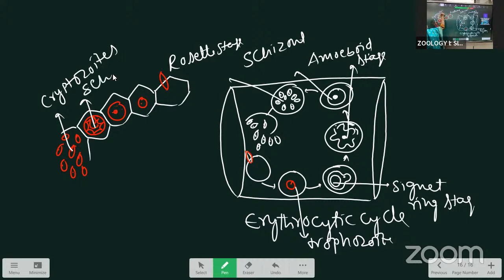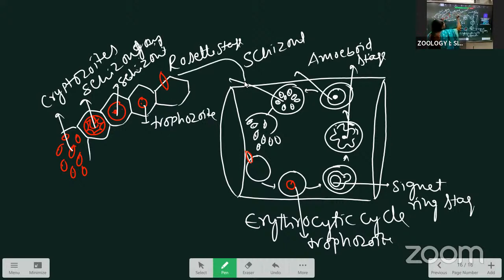Schizont, schizogony, schizont, trophozoite, this is sporozoite. These cryptozoites enter into the next cycle that is called as an exoerythrocytic cycle.